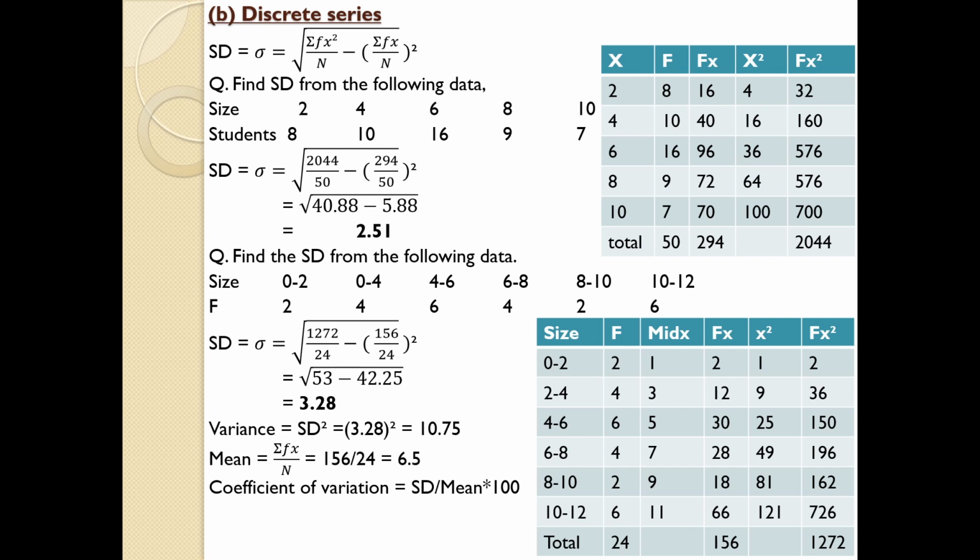That is, for example, let us discuss the marks of two sets of groups. Marks of one class and the marks of another class. So you will be given the marks obtained by students of one class, and you will be given another set of marks secured by another class. So you may come across a question where you are asked to find standard deviation. The purpose of standard deviation is it helps in measuring or comparing two different types of series, and how we are going to interpret it.